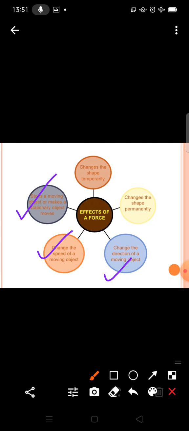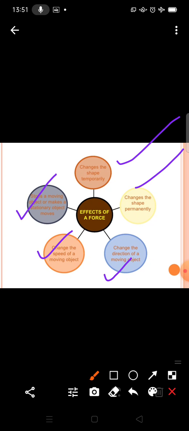You can take the example of playing football also. You can decrease its speed also. You can change the shape permanently also, temporarily also. So these are the effects of the force.